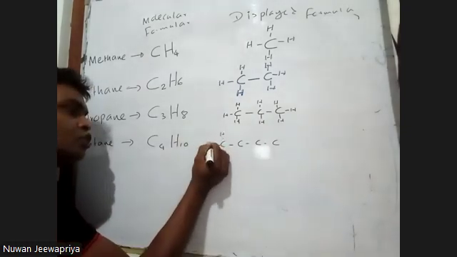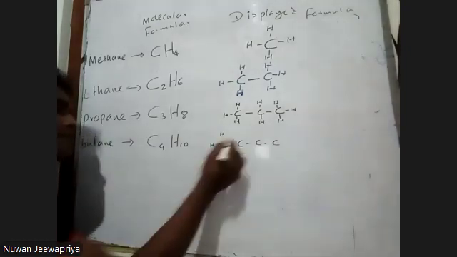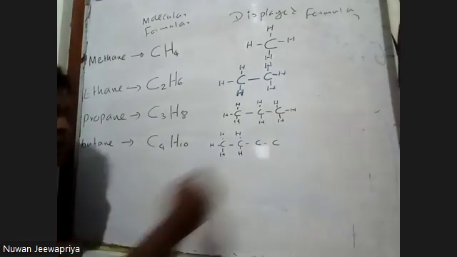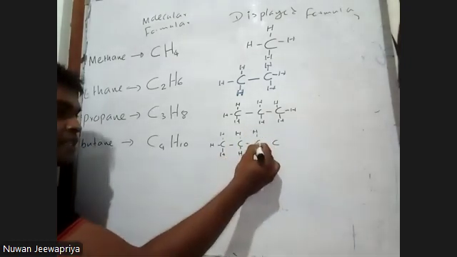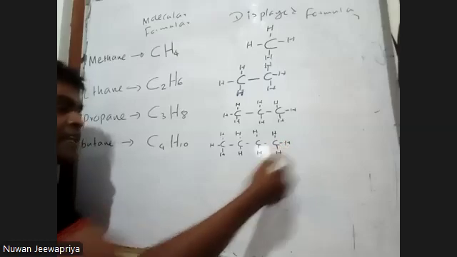No vacancies. 1, 2, 3, 4, 5, 6, 7, 8, 9, and 10. See, this is the displayed formula. This is the molecular formula. The next one, pentane.